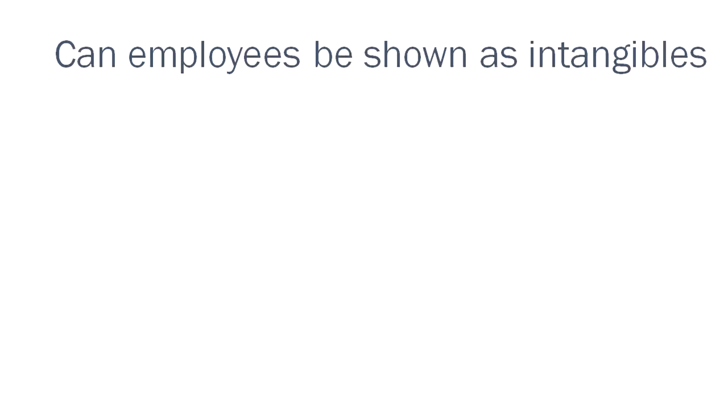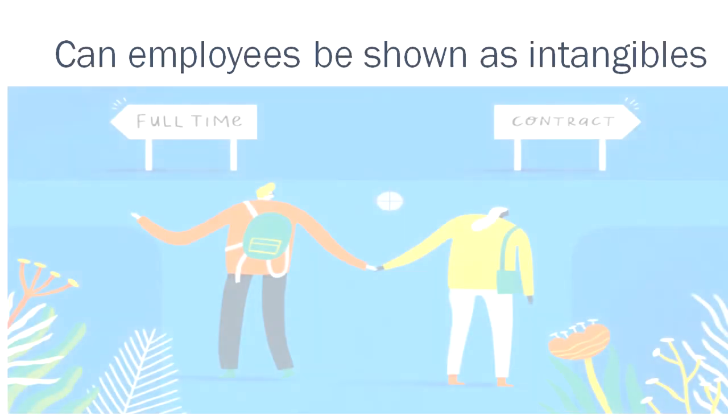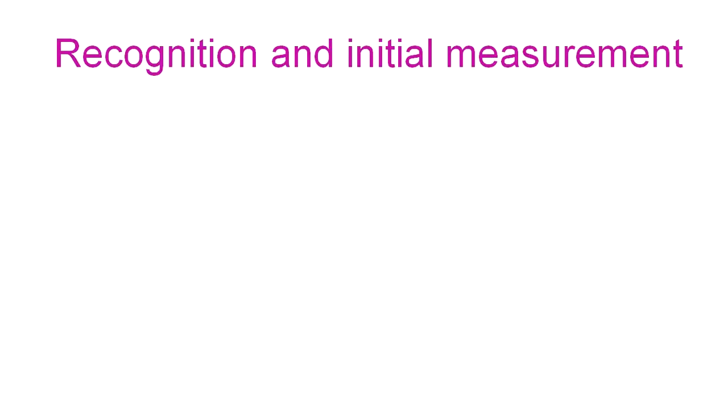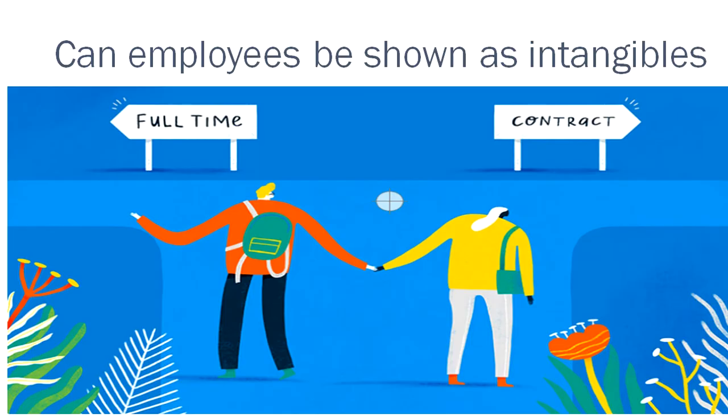Can employees be shown as intangible assets? So what do you feel? Full-time employees can leave the organization. For example, if you are employed somewhere, you can leave the organization as and when you require to, by giving a notice period, and after that there is no control over employees like you.